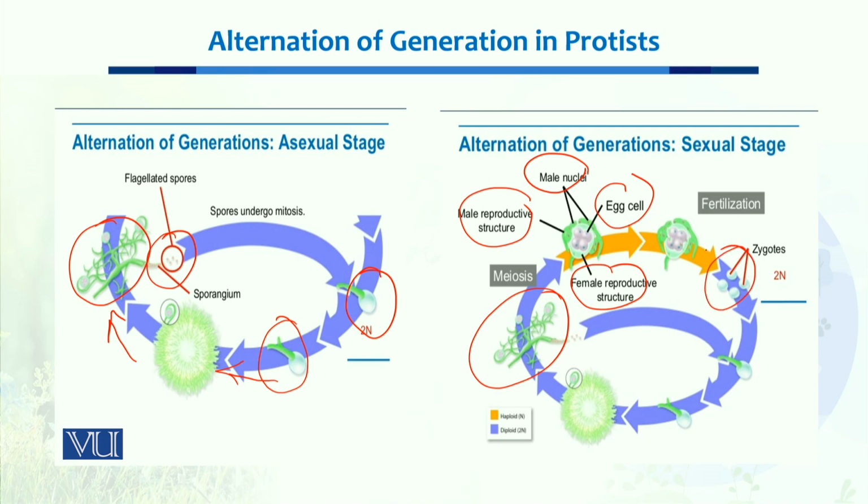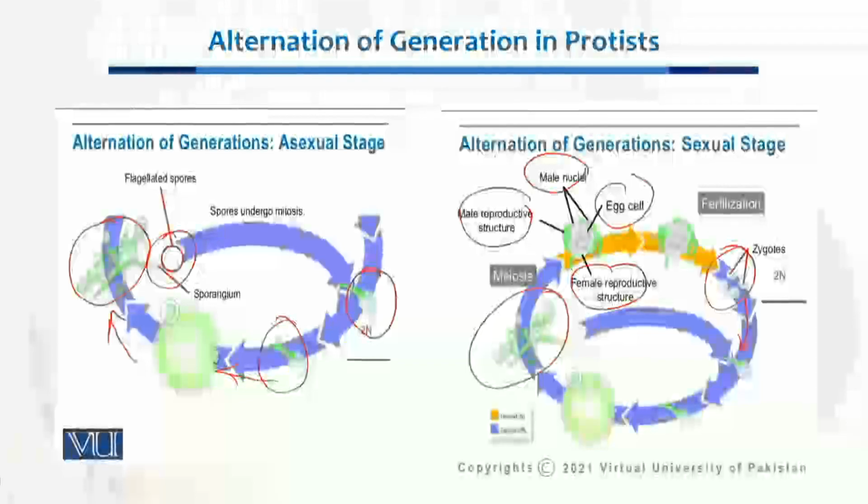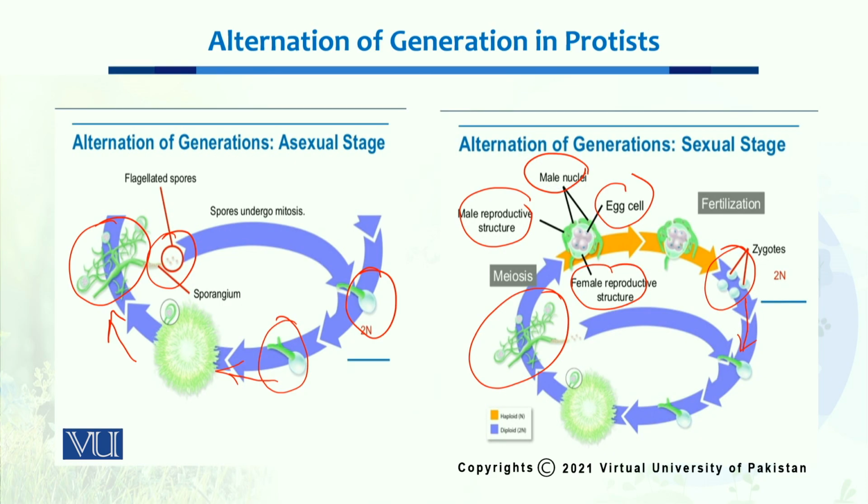This zygote, which is now diploid, develops into a grown, mature algal organism, which can then undergo the asexual stage in order to repeat this cycle of alternation of generation. So these protists successfully repeat these different cycles in order to increase their offspring and to have viable offspring according to the changing environment.